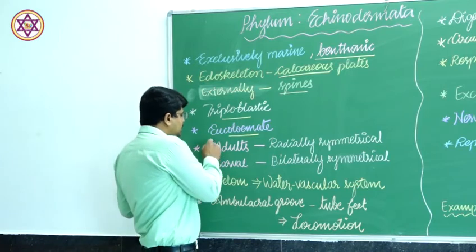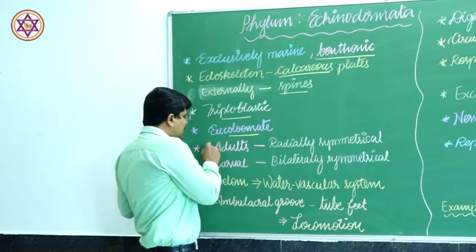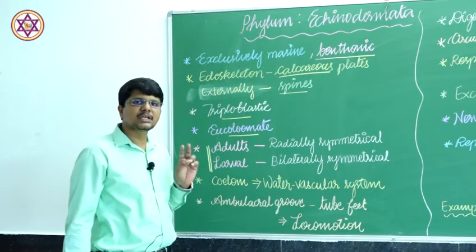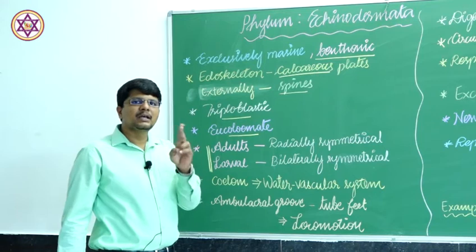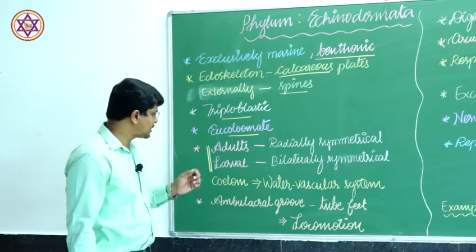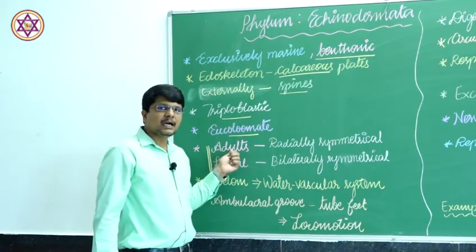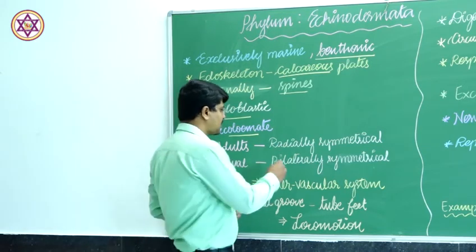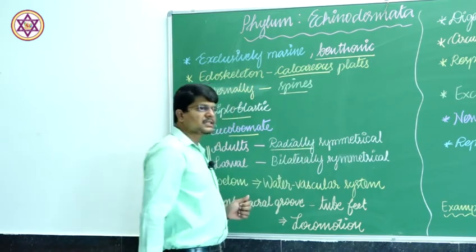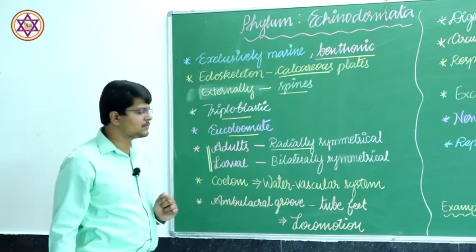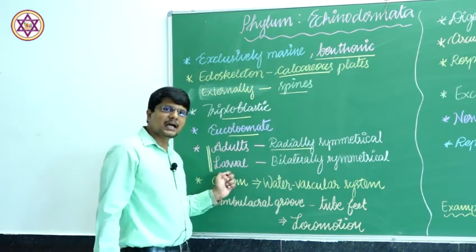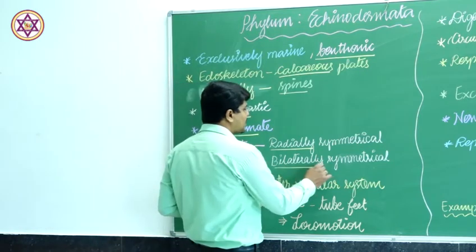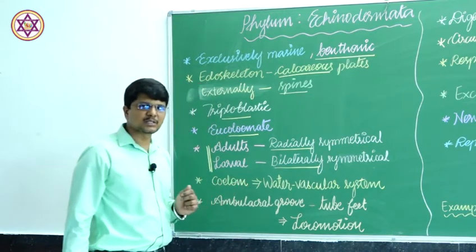And coming to the symmetry of the animals, there are two types of symmetry present within the same individuals at two levels of their age. That is, at the adult stage, they exhibit radial symmetry, whereas in the larval stages of the same species, they are bilaterally symmetrical individuals.